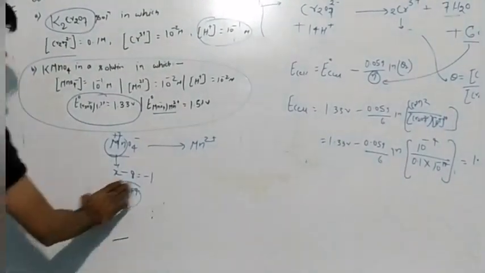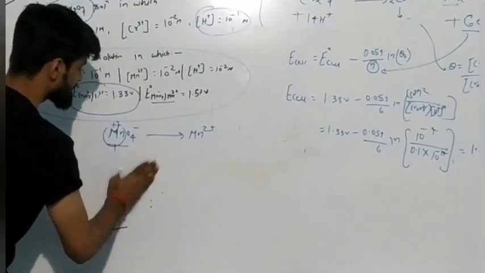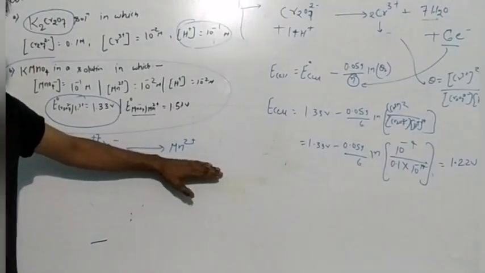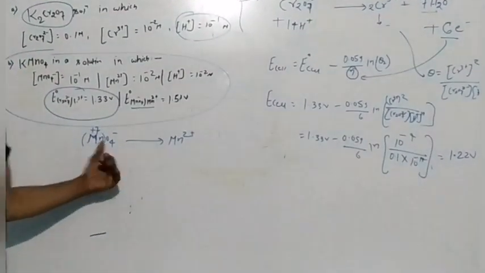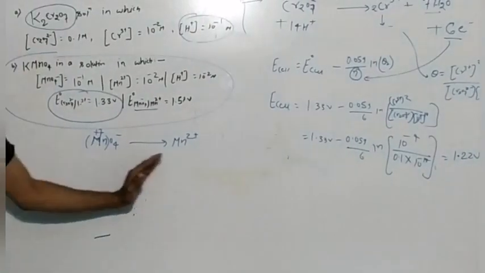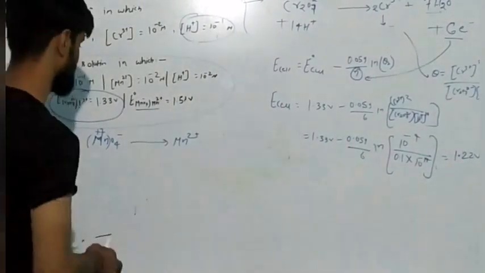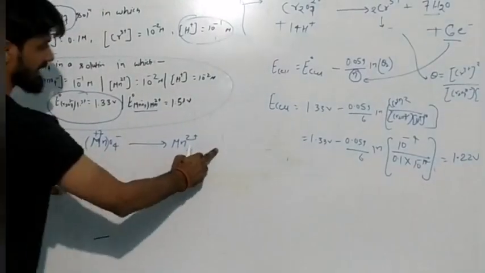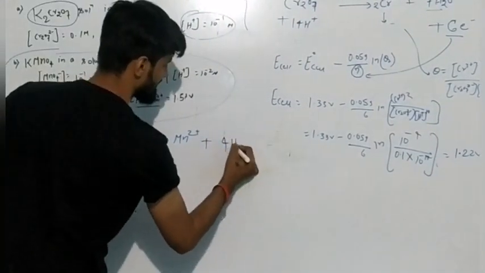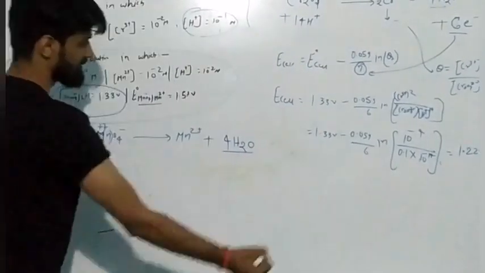Now understand one thing. If you calculate the n factor, you can calculate it directly also. But I am just letting you understand the basic concept again. How will we balance the reactions? After balancing, how will we calculate the n factor of this reaction? So here oxygen is 4. On the right hand side oxygen is 0. Just multiply it with 4H2O because you are balancing the reaction in acidic medium. So I am multiplying with 4H2O now.